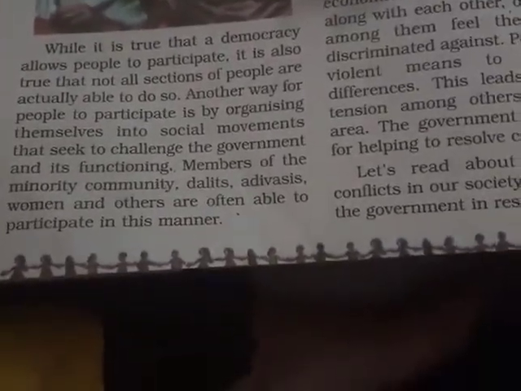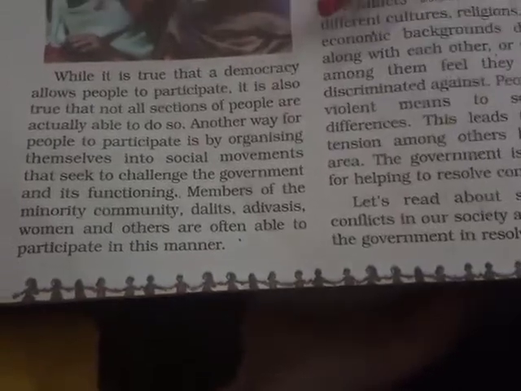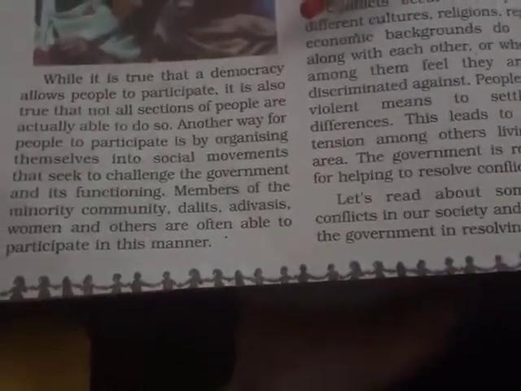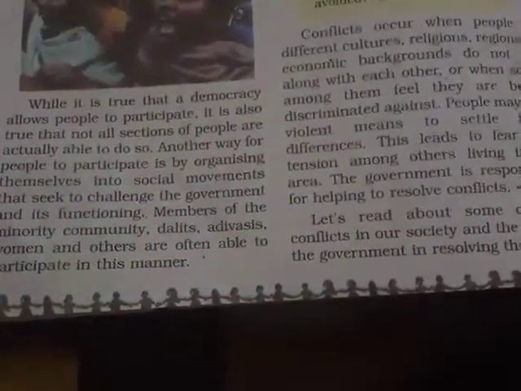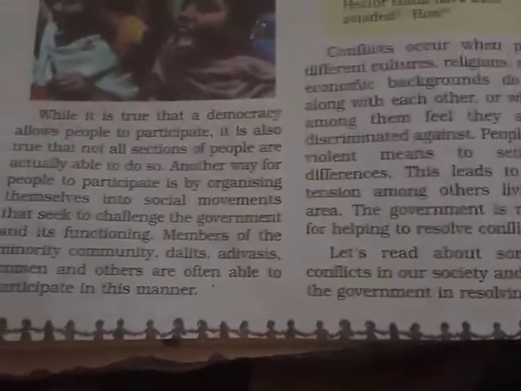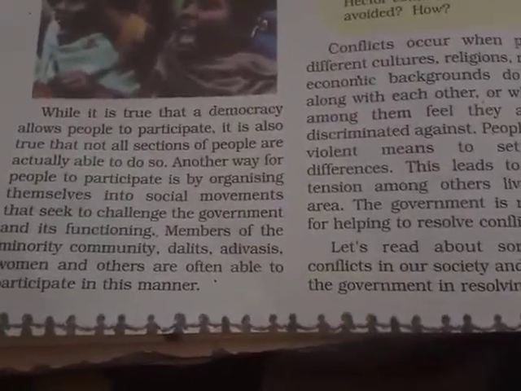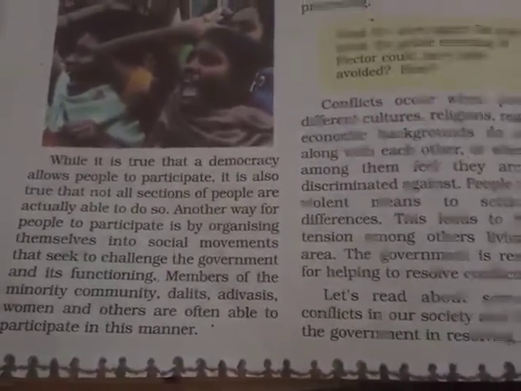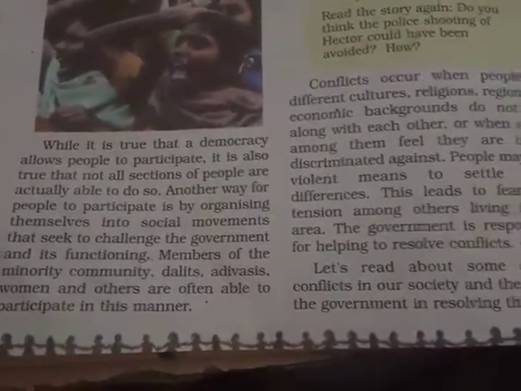Members of minority communities such as Dalits, Adivasis, women, and others often participate in this manner.